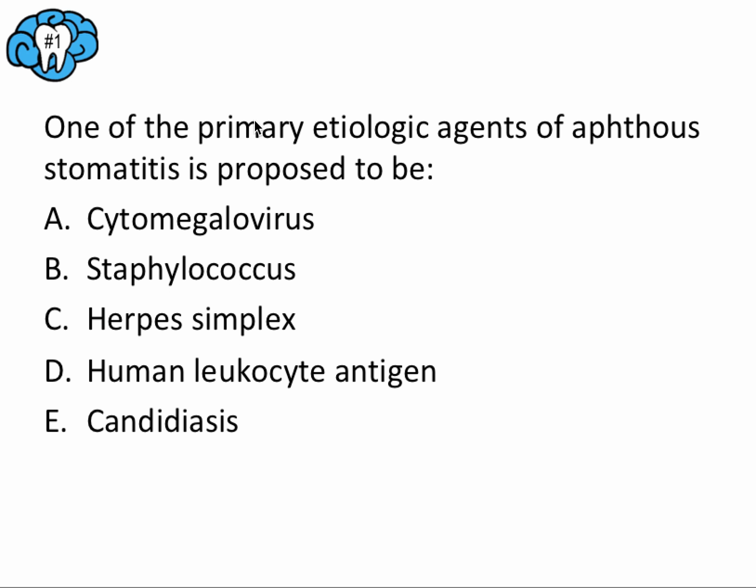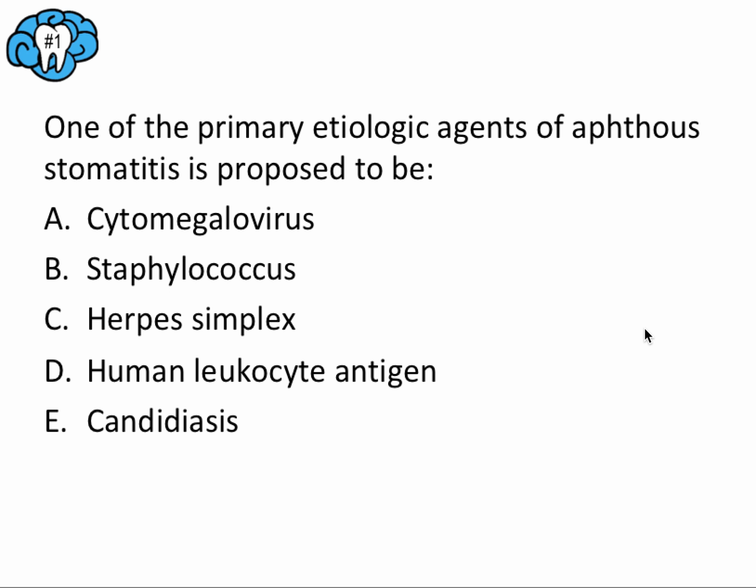So, one of the primary etiologic agents of aphthous stomatitis is proposed to be A. cytomegalovirus, B. staphylococcus, C. herpes simplex, D. human leukocyte antigen, and E. candidiasis. So go ahead and pause the video and then we'll talk about this.